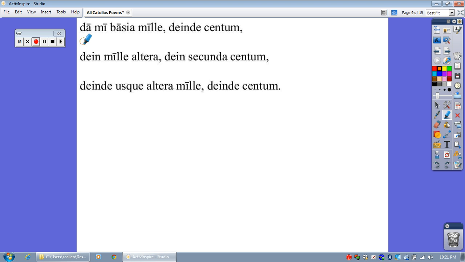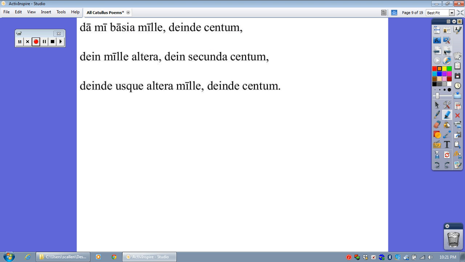Da is a command. What does it mean? Give. Give who? Give me. Give me what? Basia. What are basias? Kisses. And how many? Mille, which means 1,000. So give me 1,000 kisses. And then give me centum, 100. And then another 1,000. And then a second 100. And then yet another 1,000. And then 100. How many kisses is that?